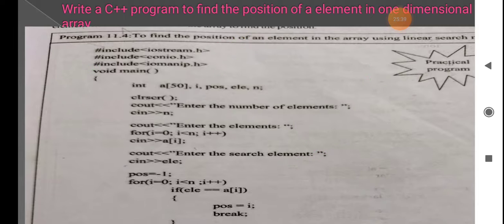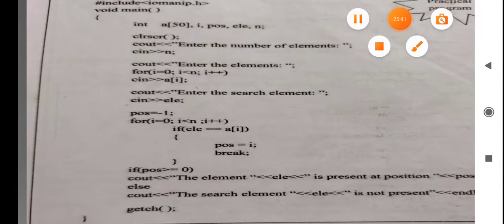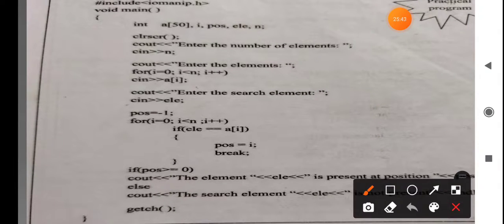Next, by using the for loop, you are comparing each and every element in the array. So for i equals 0 to i less than n, we have to check each of the elements. Then you have to compare with the position.